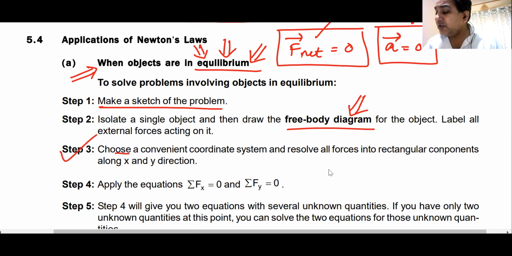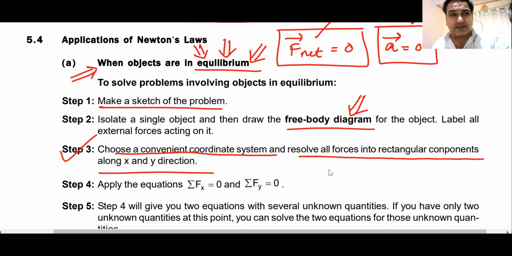Then you choose a convenient coordinate system and resolve all the forces along the x and y axes. Assume one axis as the x-axis, and the other as the y-axis, which are perpendicular. If the body is hanging, the y-axis becomes vertical, and horizontal becomes the x-axis. If the body is moving on a horizontal surface, horizontal becomes the x-axis, vertical becomes the y-axis.